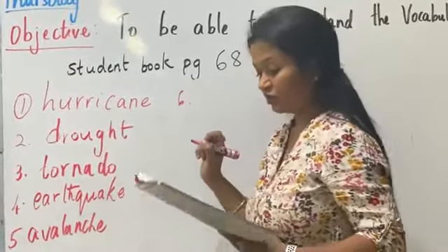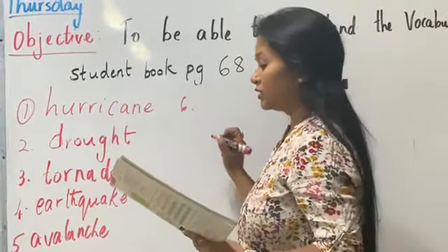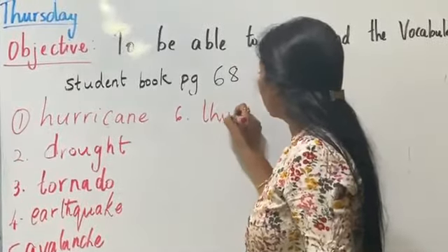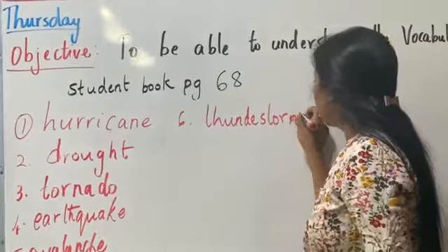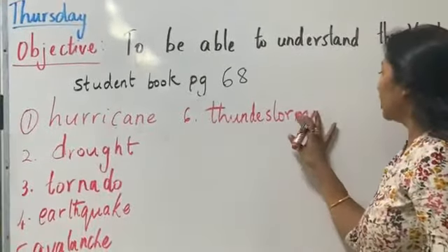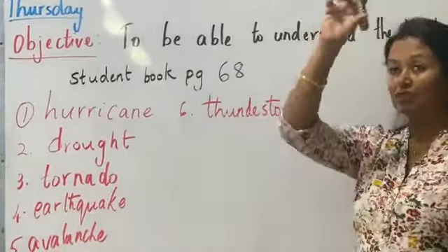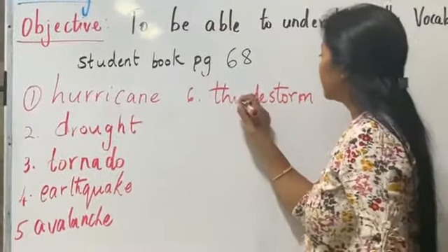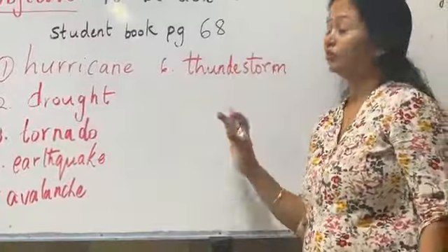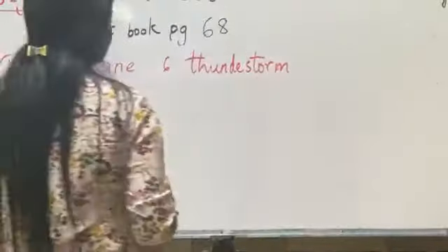Alright. Picture number 6 is a thunderstorm. What do you mean by a thunderstorm? Most of the time before the rain you can see the lightning cracking, right? There is a crack of the lightning, alright?